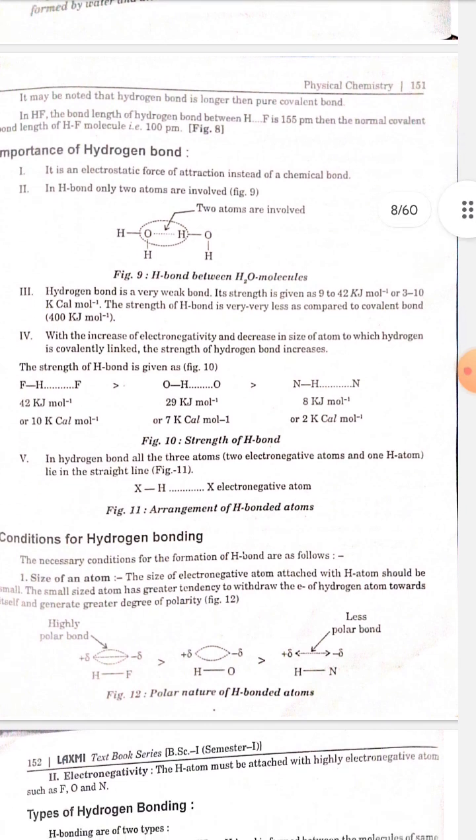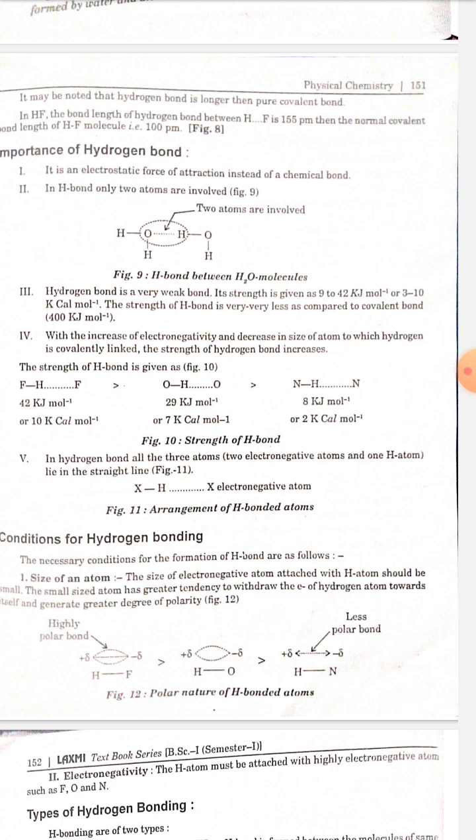Importance of hydrogen bond. Number 1. It is an electrostatic force of attraction instead of a chemical bond. Number 2. In hydrogen bond, only two atoms are involved. Number 3. Hydrogen bond is a very weak bond. Its strength is given as 9 to 42 kJ per mole or 3 to 10 kilocalorie per mole. The strength of hydrogen bond is very less as compared to covalent bond, that is 400 kJ per mole.